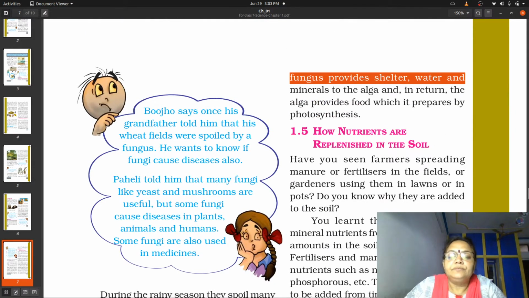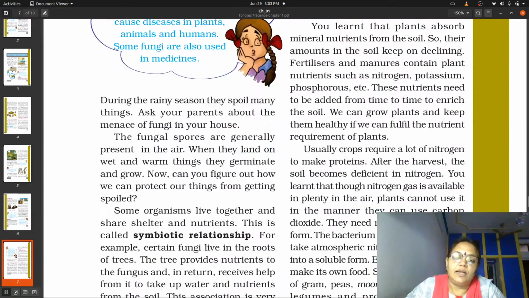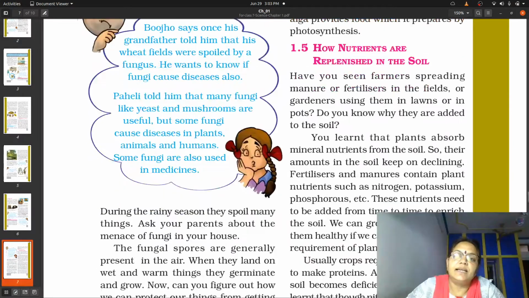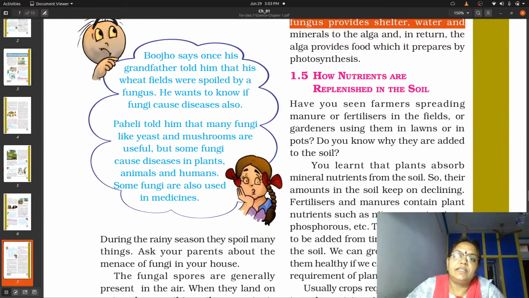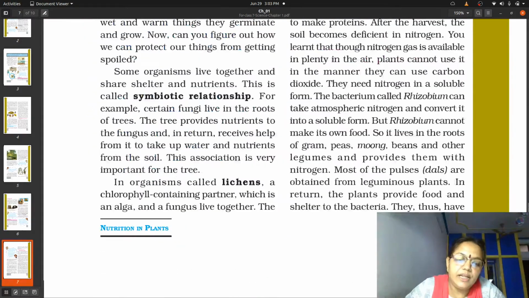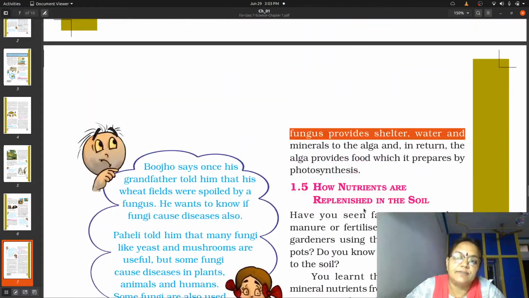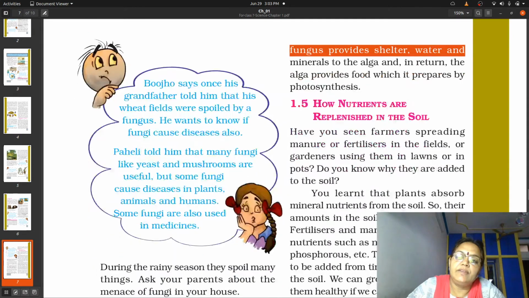So how will they benefit each other? Now algae is growing on the stem of the plant and fungus is growing inside the roots. So how will they benefit each other? Whatever food is prepared by algae by the process of photosynthesis will be provided to the fungus inside the roots, so that the fungus will grow inside the soil, and whatever water, minerals and various other nutrients are absorbed by the fungus will be provided to the algae for its growth.